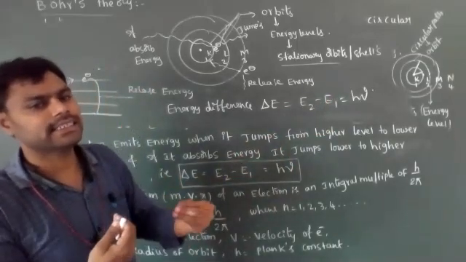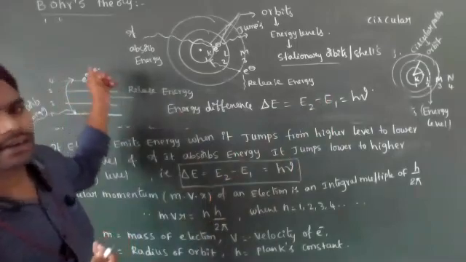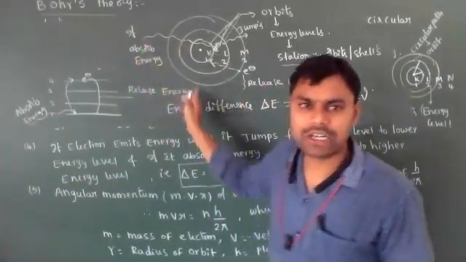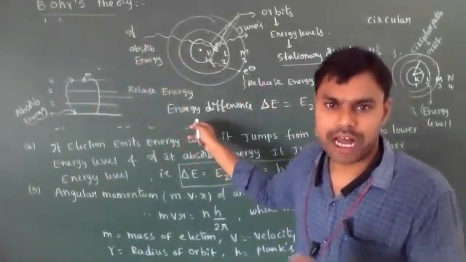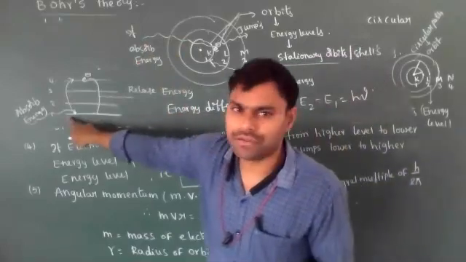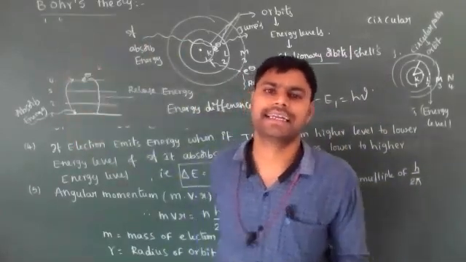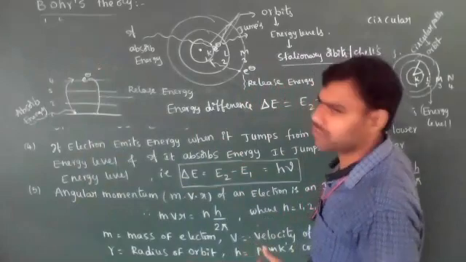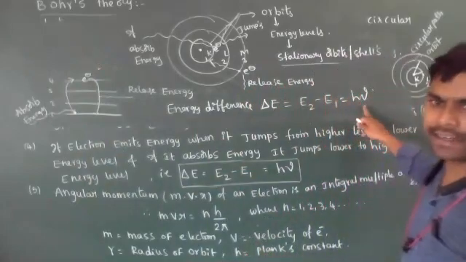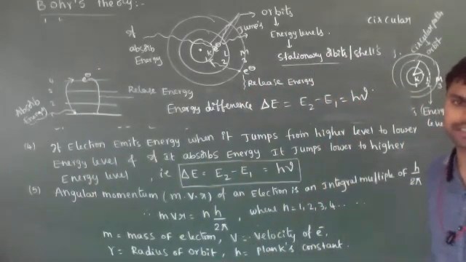When releasing energy, the electrons are transferred from higher energy level to lower energy level. When absorbing energy, the electrons are transferred from lower energy level to higher energy level. That energy difference is equal to h nu. That is the fourth point.